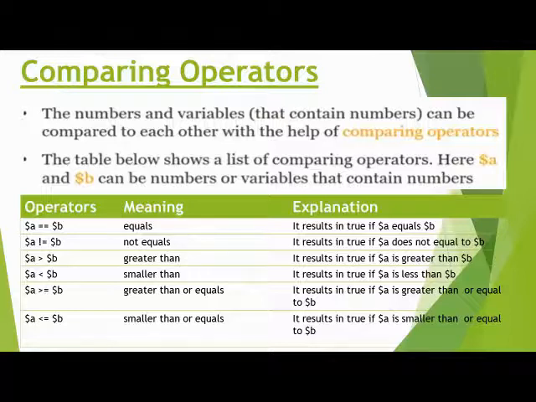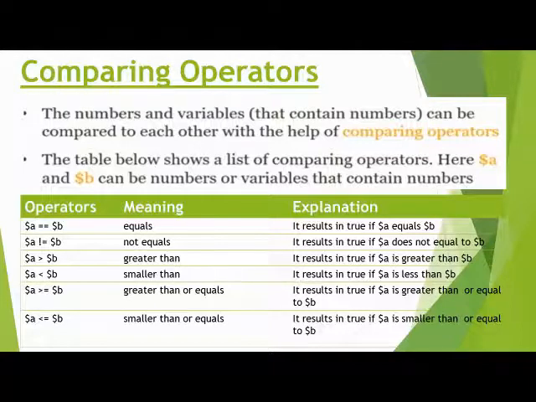So in that case, the result is true because variable $a equals variable $b. It is not smaller than variable $b, but here we follow the equal to. So in that condition, the result is true. I hope you all have understood.